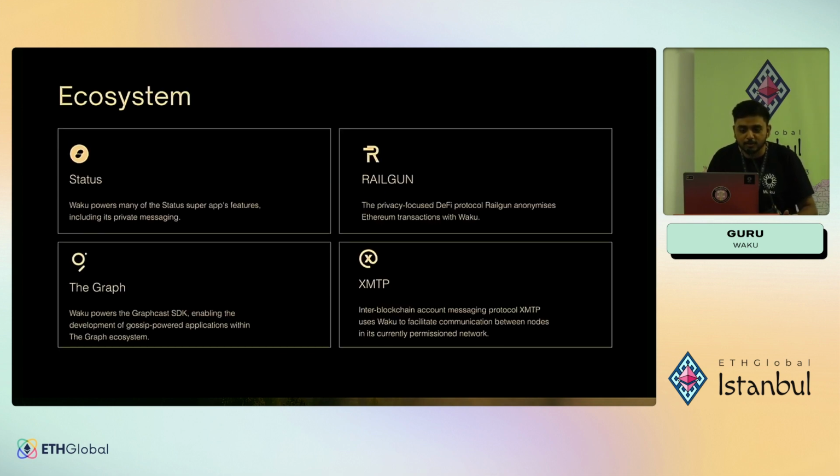When I say standard of Web3 communication, it's because of the ecosystem that we've built around it. We have the Status app using Waku, Railgun, which is a privacy layer built on top of Ethereum using Waku. The Graph is using Waku for decentralizing their indexes, and also XMTP is using Waku to build a specific use case, which is chat.